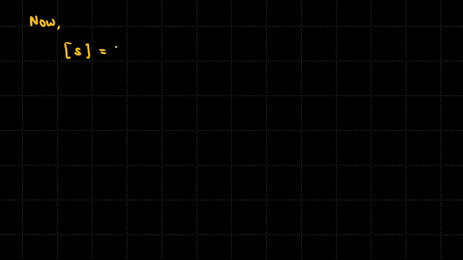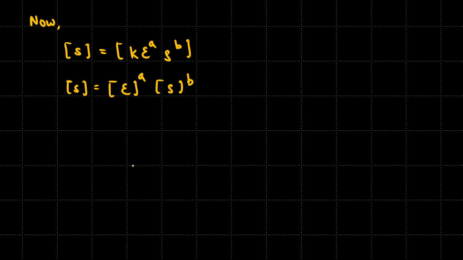So the dimension of speed of sound must be equal to the dimension of k E raised to the power of a, rho raised to the power of b. So that means the dimension of speed of sound equals the dimension of k, which is dimensionless, so it will be the dimension of E raised to the power of a, dimension of rho raised to the power of b.